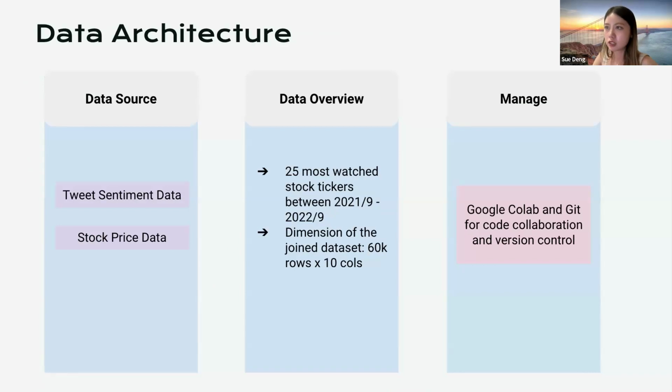So about our data architecture in this project, we mainly used two data sources. One is the tweet sentiment data and the other is the stock price data. Both data sets cover the 25 most watched stocks between September 2021 and September 2022. After we join the data sets, the dimension of our data is around 60K rows by 10 columns. And we utilize Google Colab and Git for code collaboration and version control.